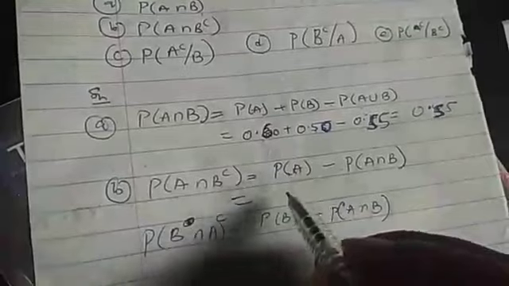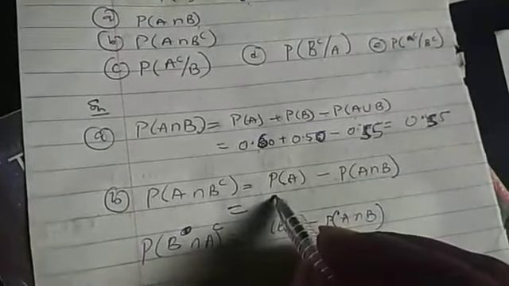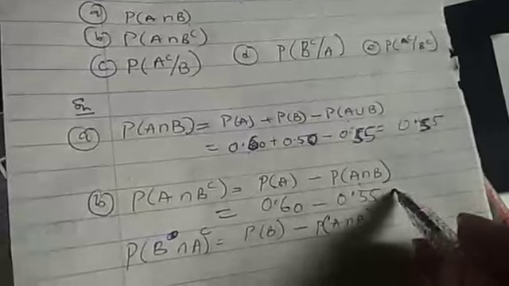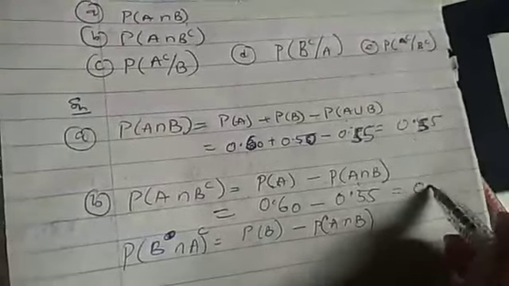Now let's consider this. Probability of A is 0.6 from the given question. Probability of A intersection B has been found there to be 0.55. So finally our answer is 0.05. That is for the solution.